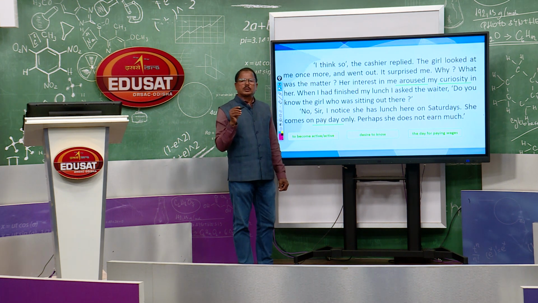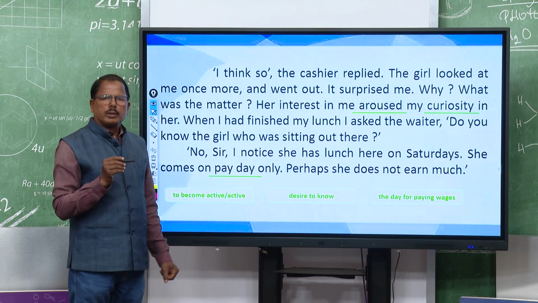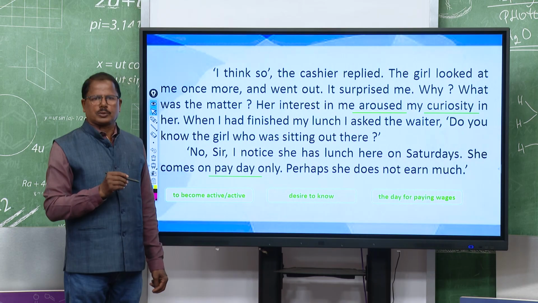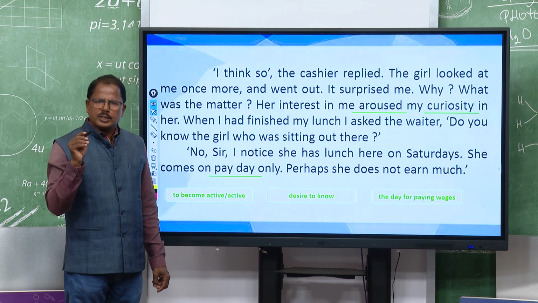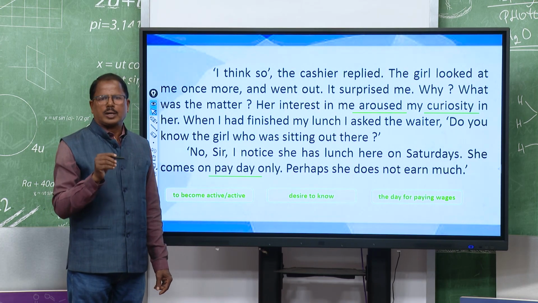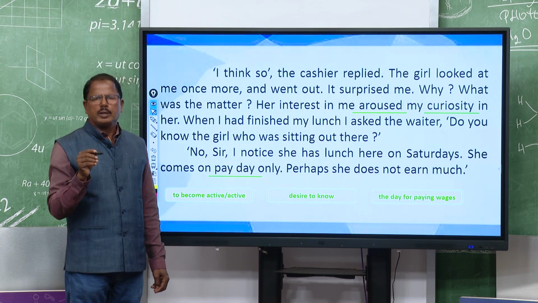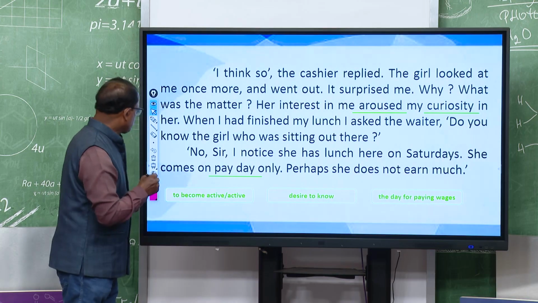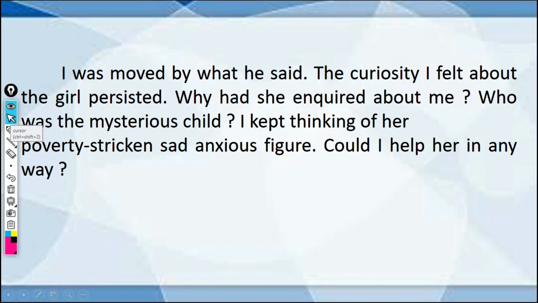And here you see the hidden idea is maybe the girl is one of the workers. So, she is working and receiving wages, and on that particular day she comes to the restaurant to take her meal, right. So, let us go to the next part.